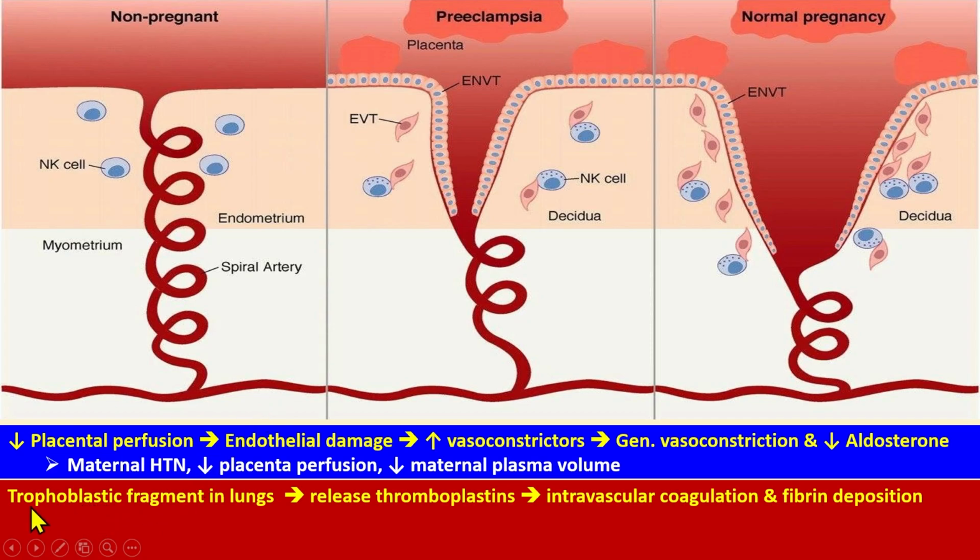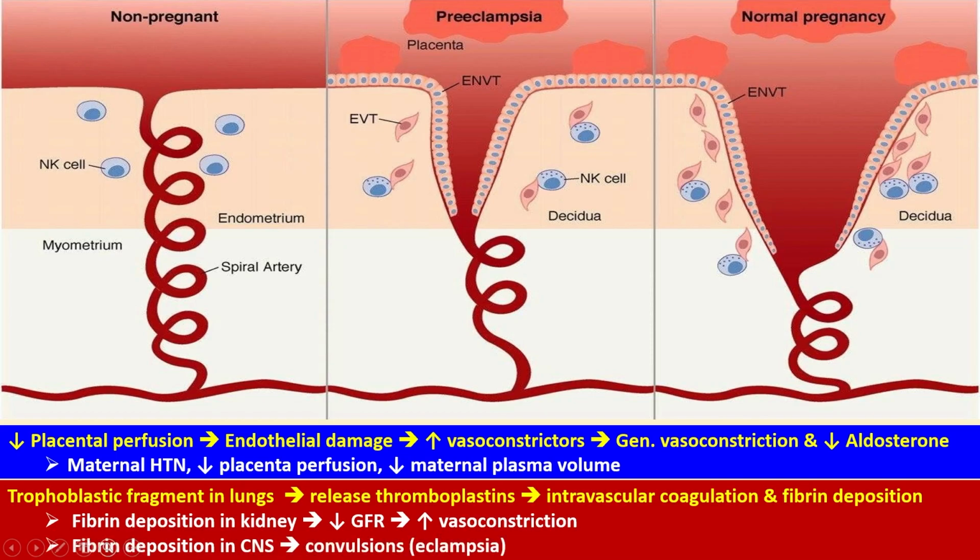trophoblast injury. So there will be trophoblast fragments which go into the lung, where they release thromboplastin and increase intravascular coagulation and fibrin deposition. So what does this do? This decreases the blood supply to the kidney and decreases the GFR. When there is decreased GFR, it further increases the vasoconstriction. So you can see the condition is worsening more and more.